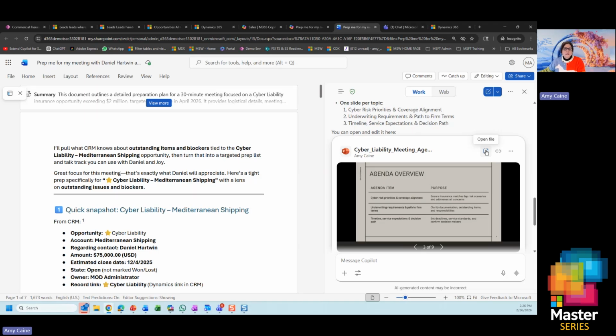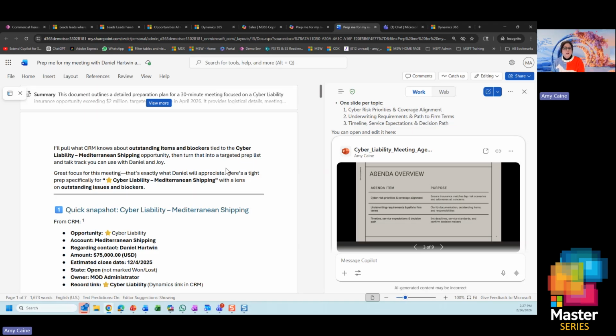So I'm going to stop and ground us on where we are in the journey. We started with, wow, we have a meeting and we haven't quite prepped for it. So we were able to ask Copilot to help us prep for the meeting. I was able to go into a more comfortable product that I like to use, Word, and have it condense all that information, get me very specific talk points, and then really quickly create a PowerPoint. I didn't even have to go into PowerPoint. So again, extending all these agentic capabilities, all of the CRM data, into Office.